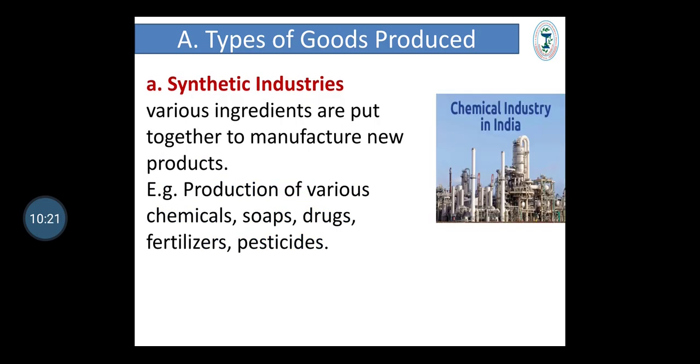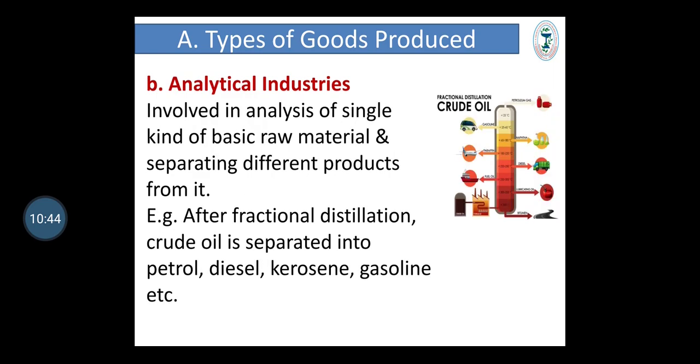In these industries, various ingredients are put together to manufacture new products. Examples: chemical industries, soap industries, drug industries, fertilizer industries. Here, various raw materials are put together to produce a new or final product.